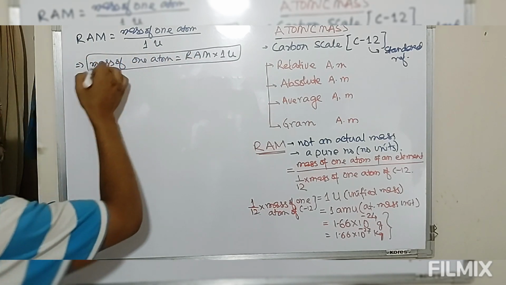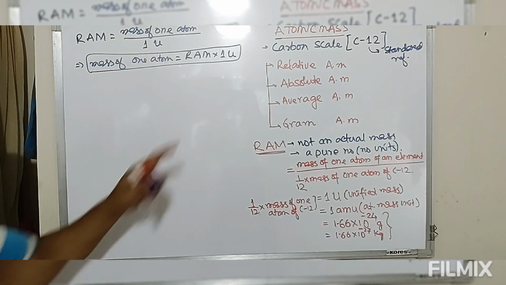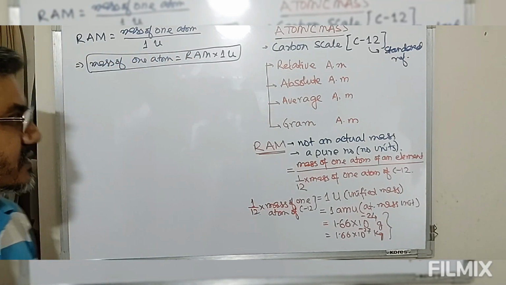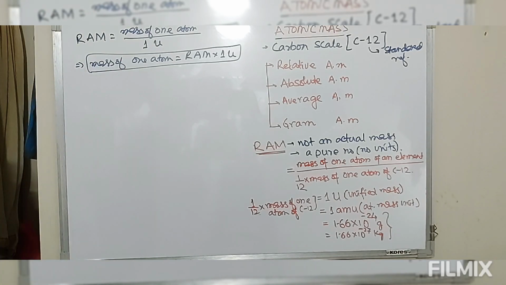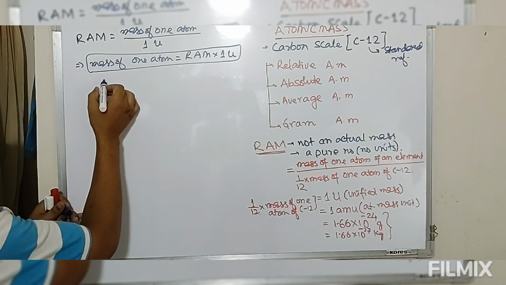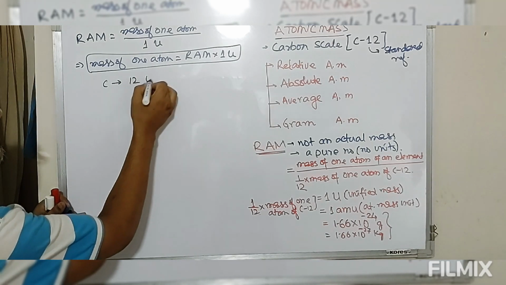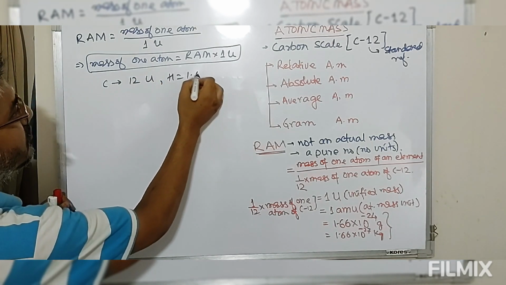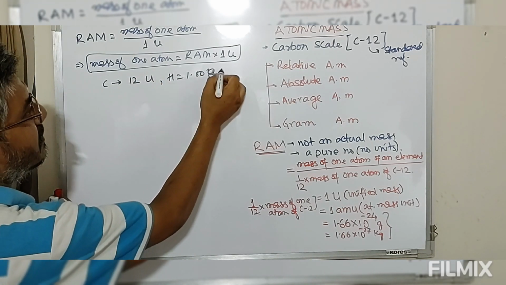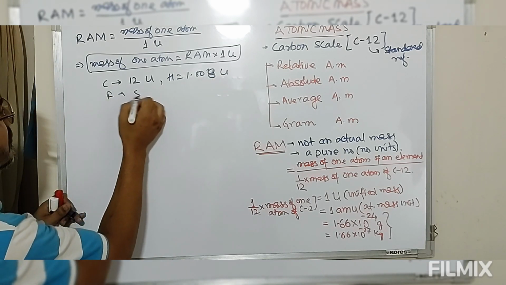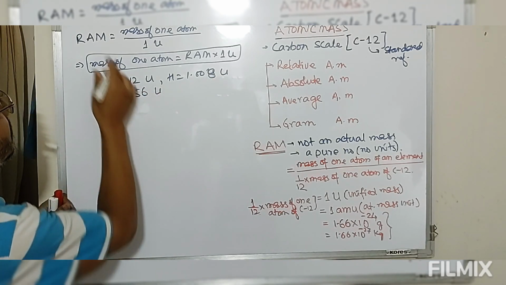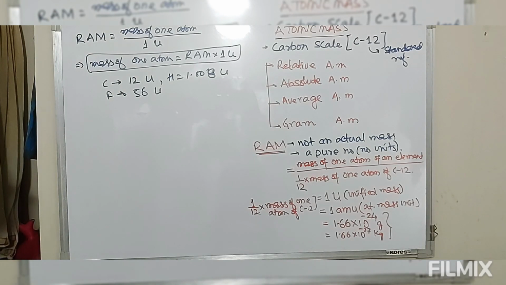So whenever we say mass of carbon, we say this is 12 U. Hydrogen we say this is 1.008 U. Iron we say this is 56 U. So these are all what we call relative atomic mass.